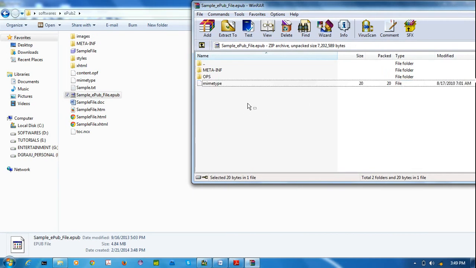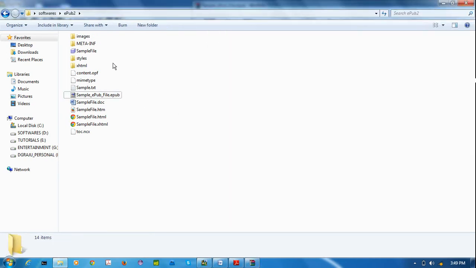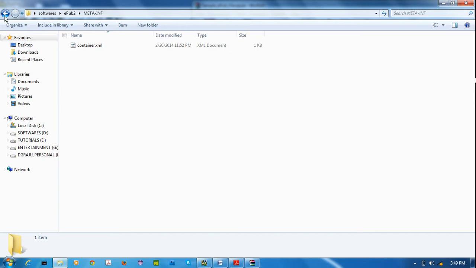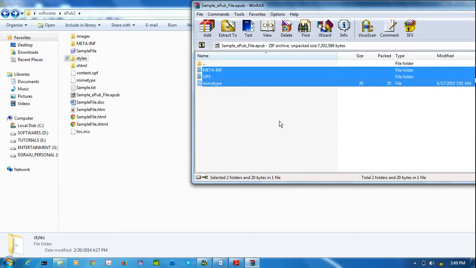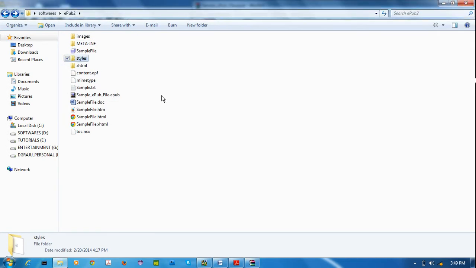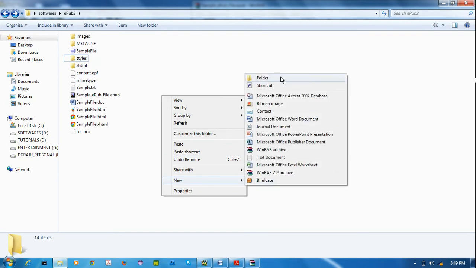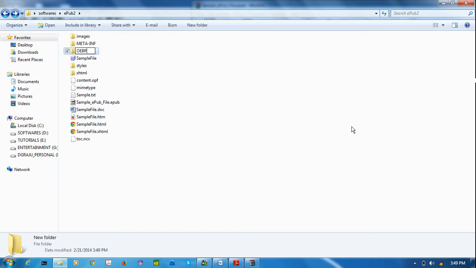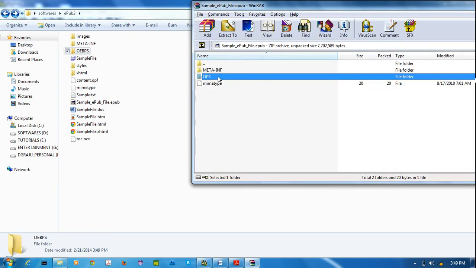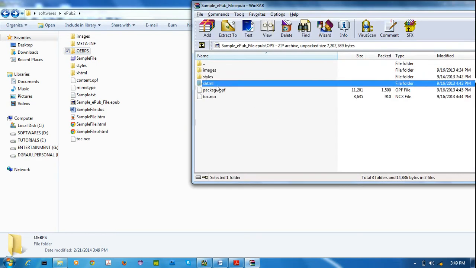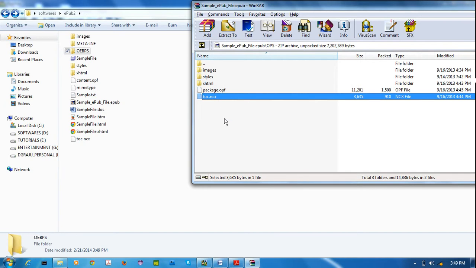Now I want to create a structure for my file. I already have one META-INF folder. Next I want one OPS, otherwise I am creating one folder with the name OEBPS. OEBPS means Open eBook Publication Structure. In OPS, it has images, styles, package.opf, toc.ncx.